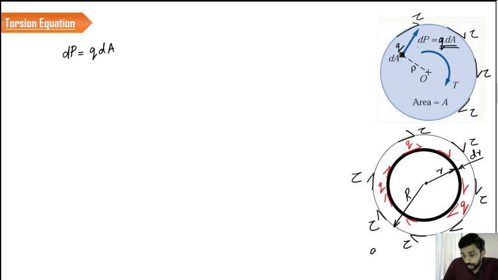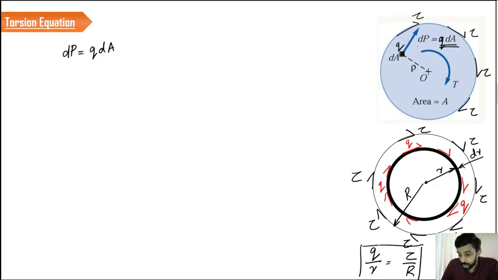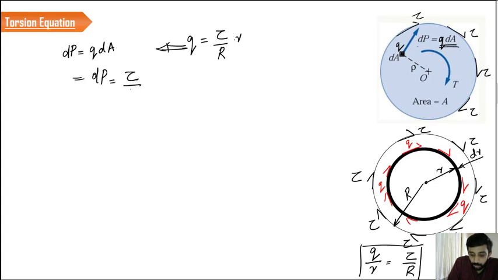We can rewrite this as Q by small r is equal to tau by capital R, by proportionality. It has to satisfy this because Q by r equals tau by capital R. If you isolate Q from here, we can rewrite it as tau by capital R into small r. If we substitute it in this equation, dP is equal to tau by capital R into r dA. This is the small force happening on a small element.